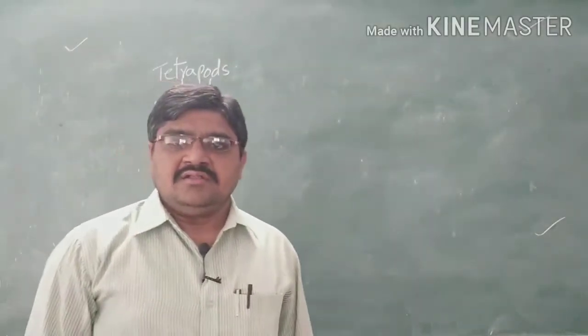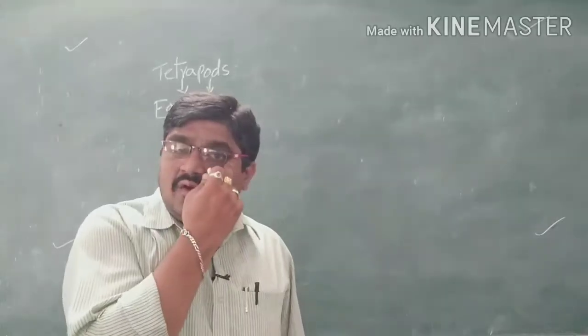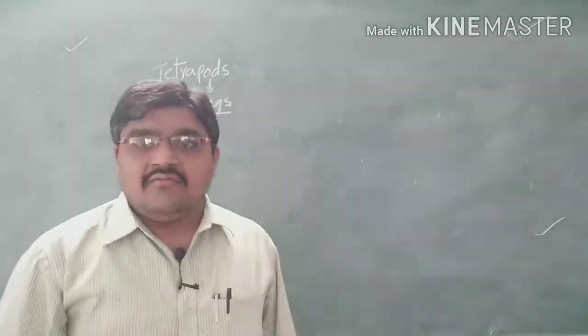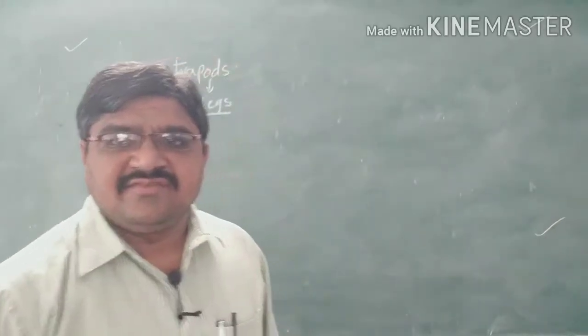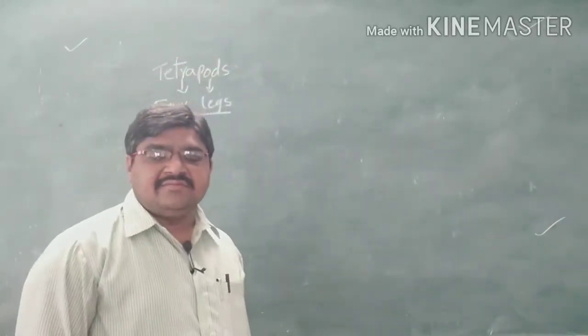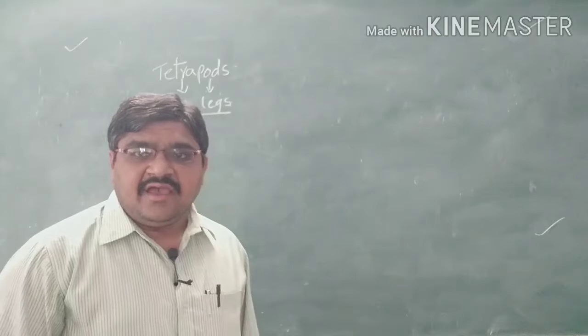The four legs can be called the forelimbs and hind limbs, and they have five digits.